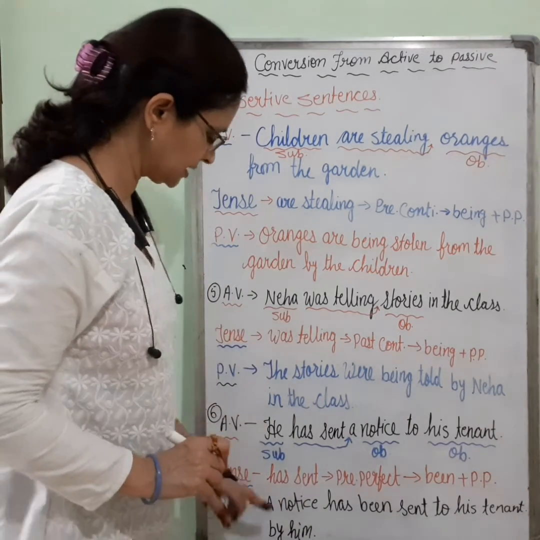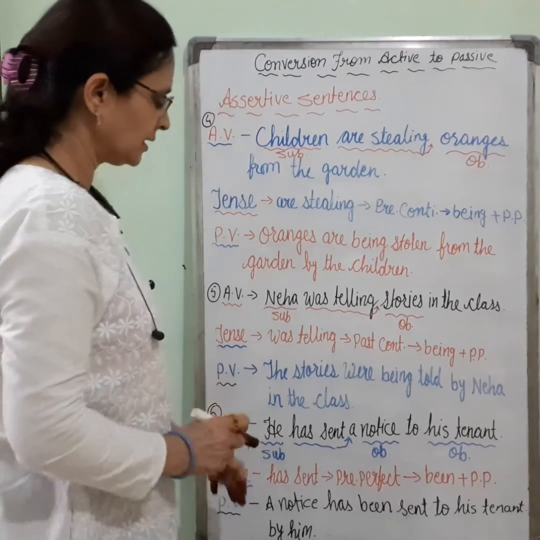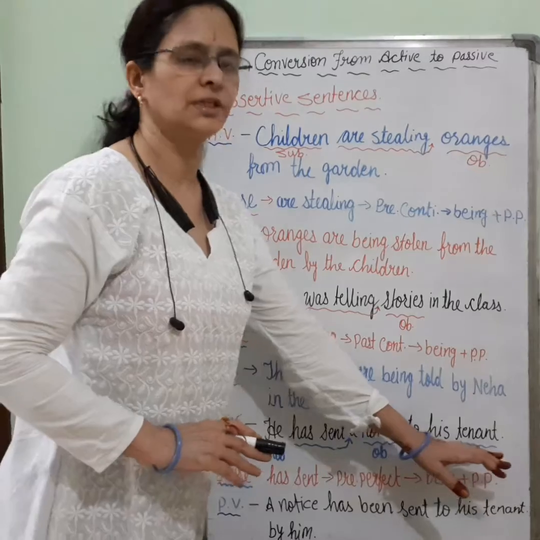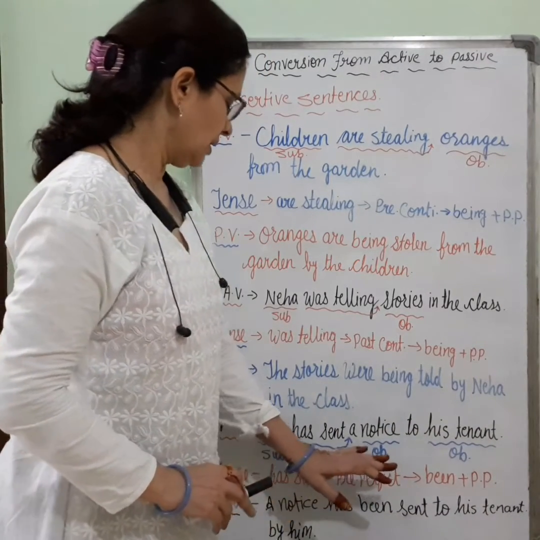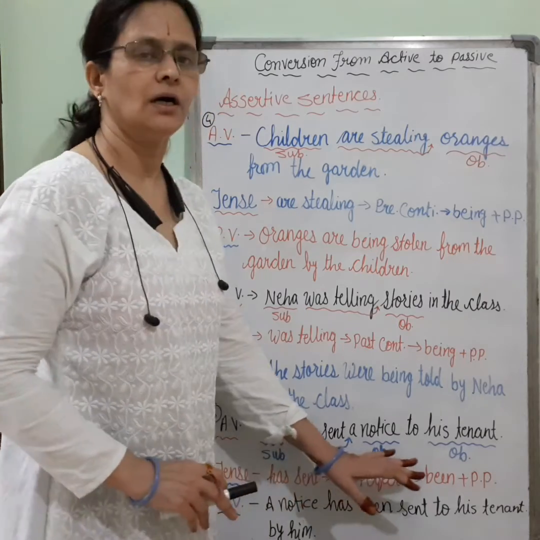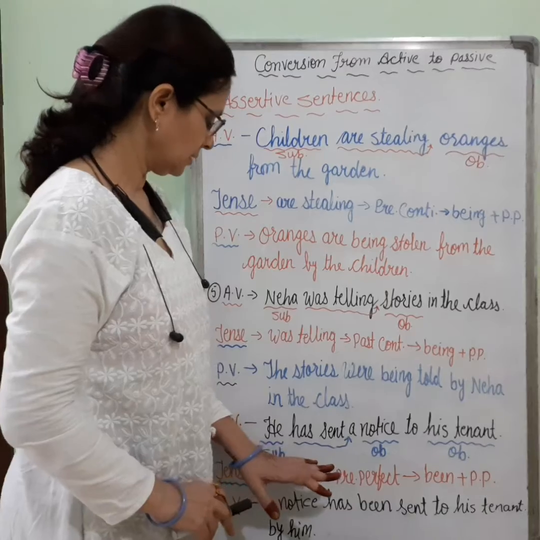Here subject he is changed into him. Another sentence we can make by using tenant: his tenant has been sent a notice by him.